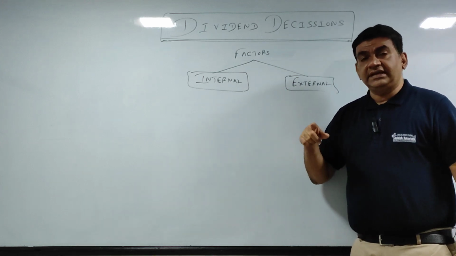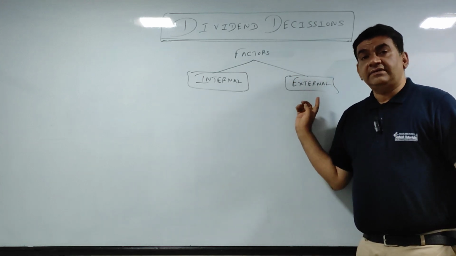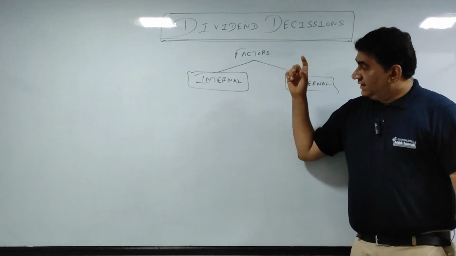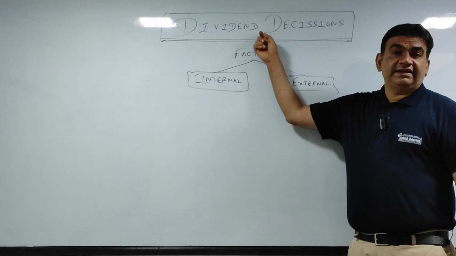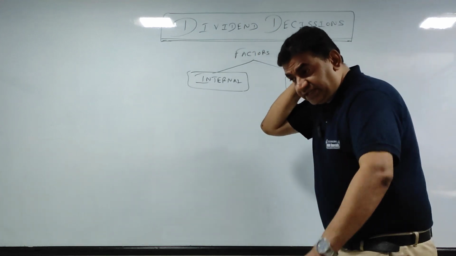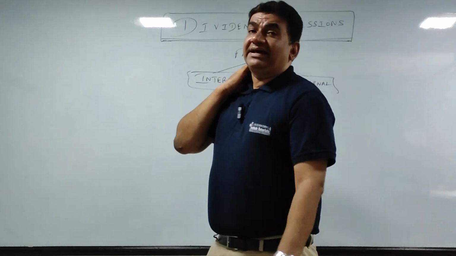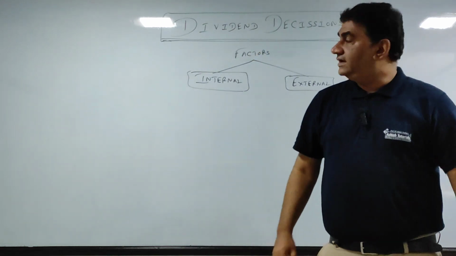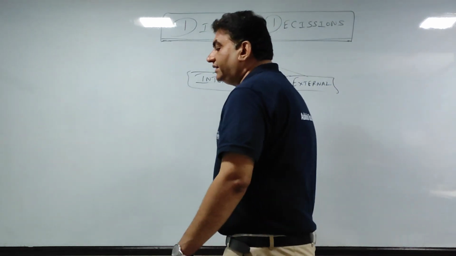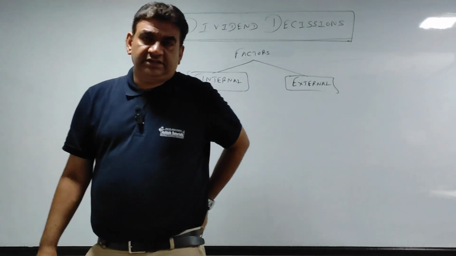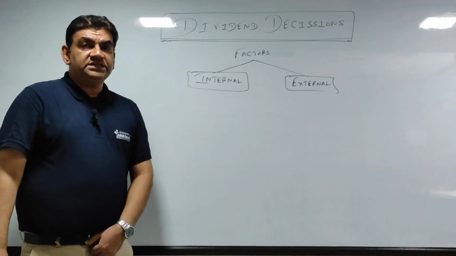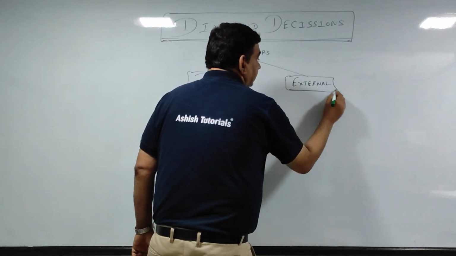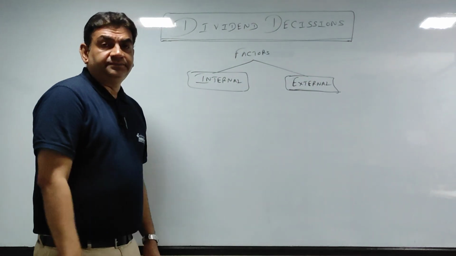Internal within the company, external outside the company, but both have an impact on the performance of the company, and indirectly that will have an impact on the decisions which they are supposed to take as far as declaration of dividend is concerned. Got it, guys? So factors, internal and external.